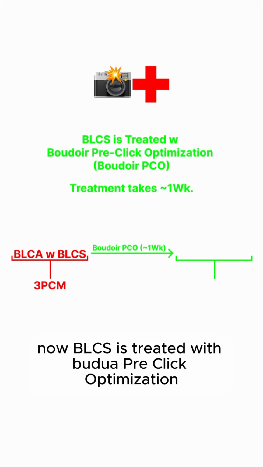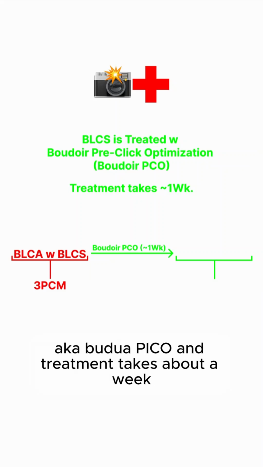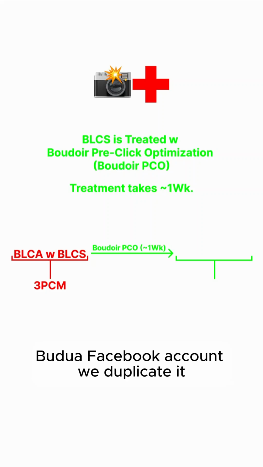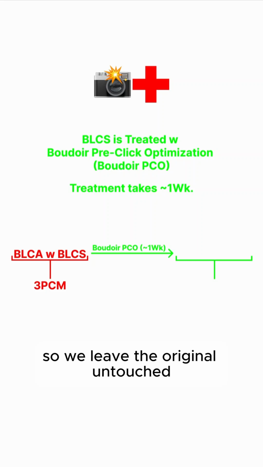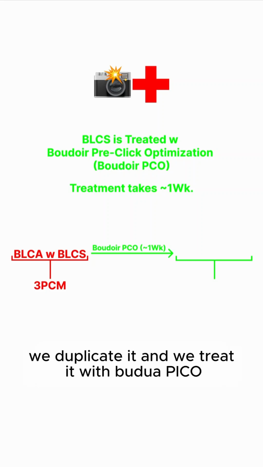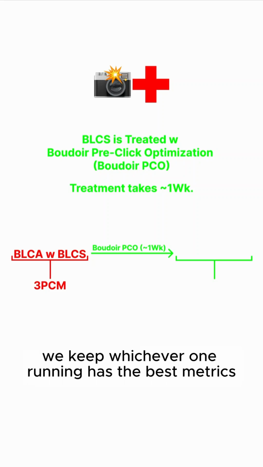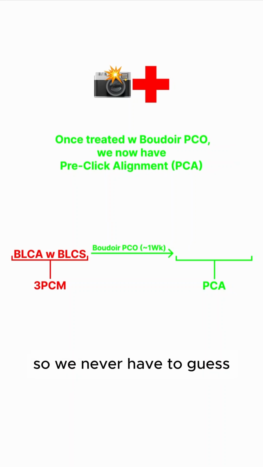Now, BLCS is treated with Boudoir pre-click optimization, aka Boudoir Pico. And treatment takes about a week. So we invented this. This is where we actually take the Boudoir Facebook ad and duplicate it, so we leave the original untouched. We duplicate it, and we treat it with Boudoir Pico. And at the end of a week, we keep whichever one running has the best metrics. So we never have to guess.